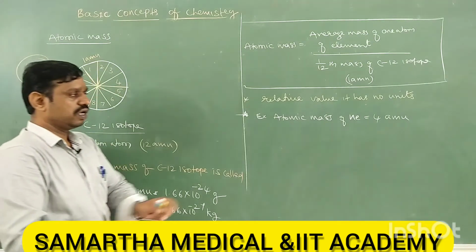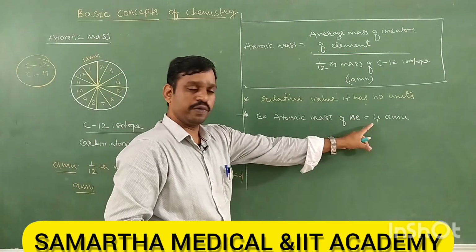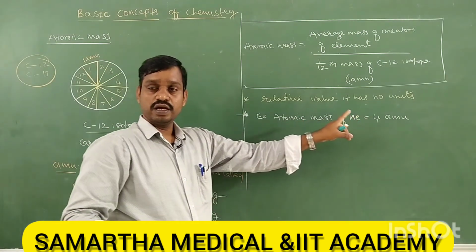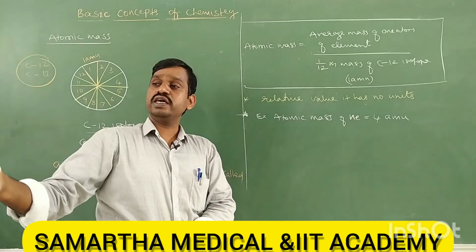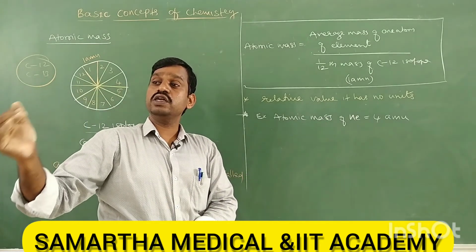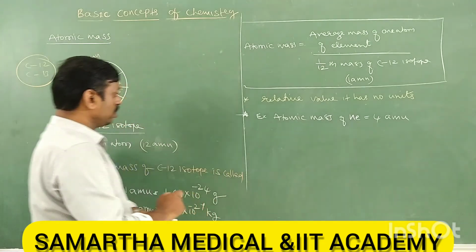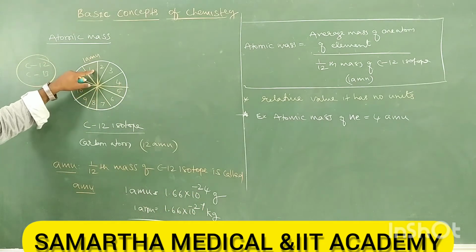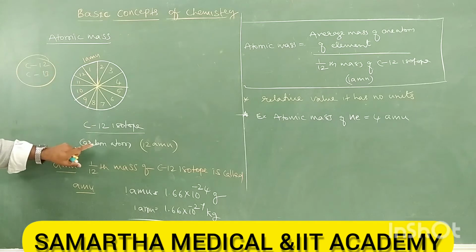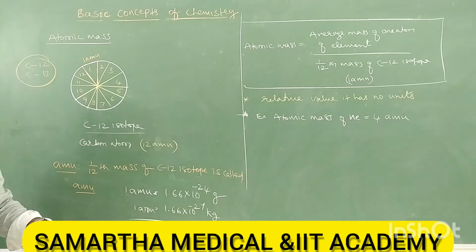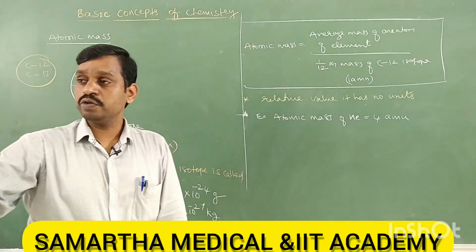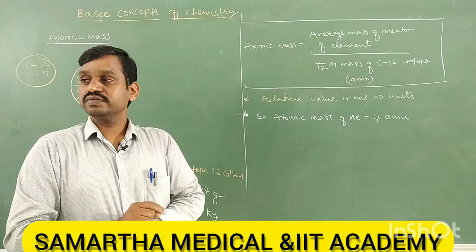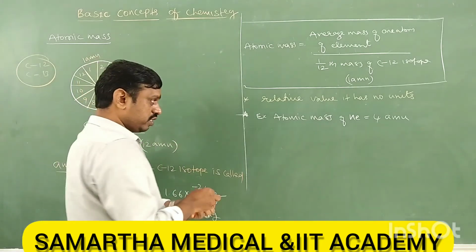It's very simple. The 1/12th mass of C12 isotope is nothing but 1 AMU. It means the helium atom is 4 times heavier than 1 AMU. Therefore, it is 4 AMU.